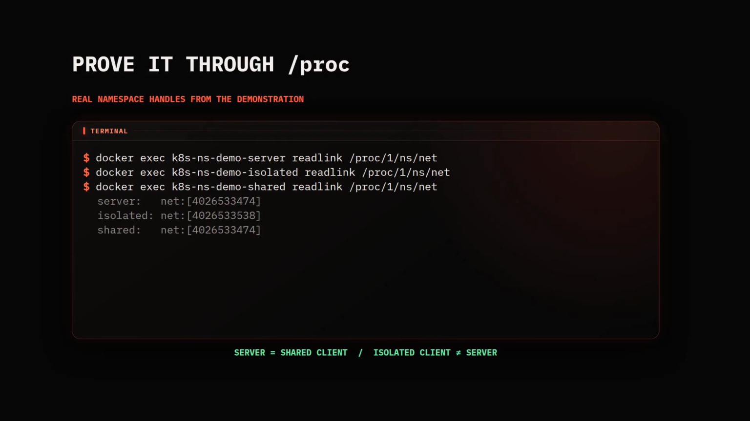Now for the strongest proof. Linux exposes each process's namespace handles under /proc/PID/ns. The server and joined client report the same network namespace and node. The isolated client reports a different one. Matching identifiers mean those processes are members of the same kernel namespace.